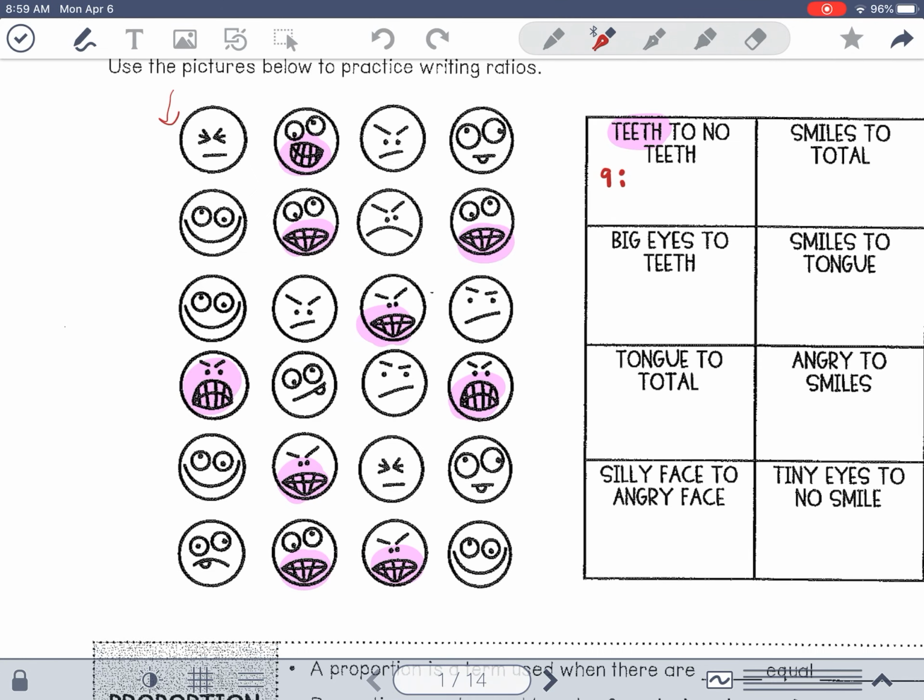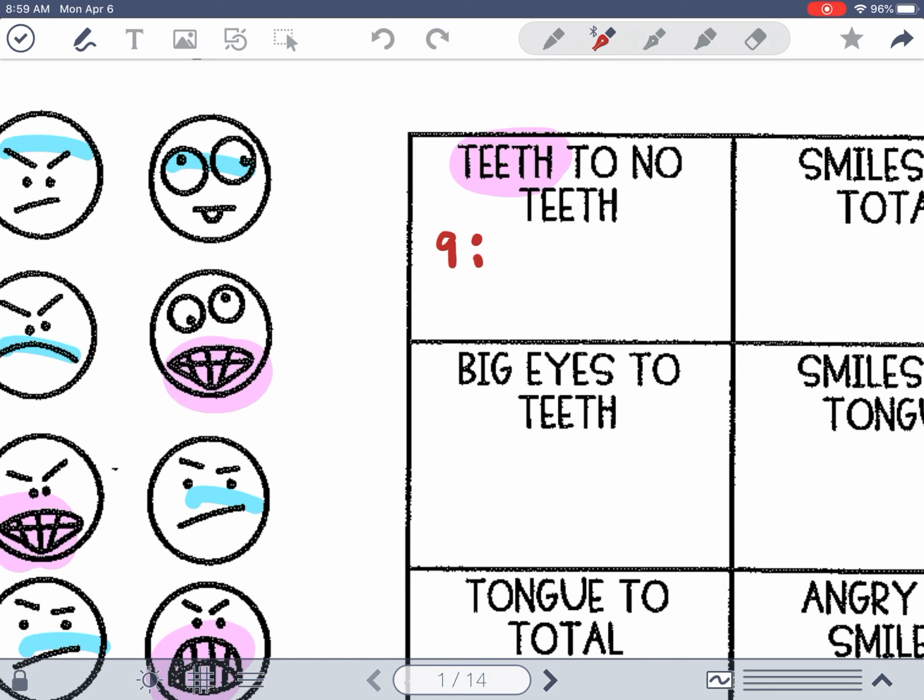Then it says there's 9, or excuse me, then no teeth. Well, how many of them don't have teeth? Okay, so we'll go 1, 2, 3, 4, 5, 6, 7, 8, 9, 10, 11, 12, 13, 14, 15. So there are 15. I know I did that quickly, but you've got your packets right there with you. I know that. So 9 to 15. So there are 9 to 15.